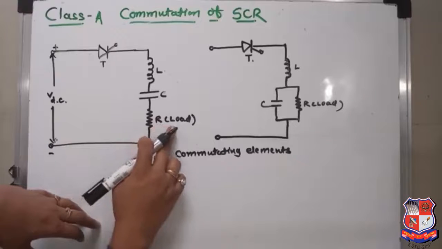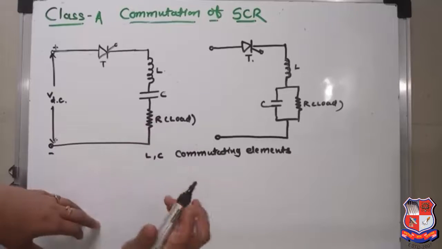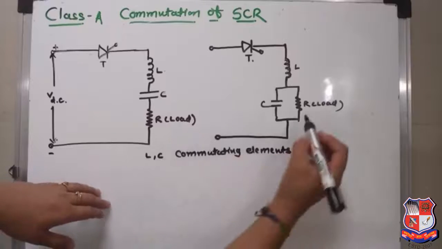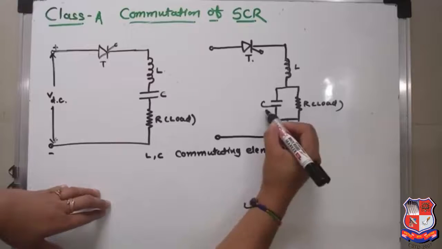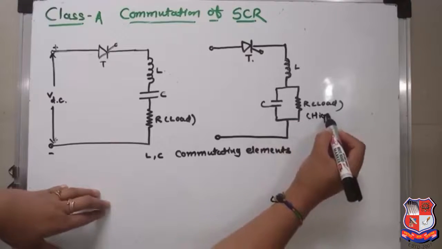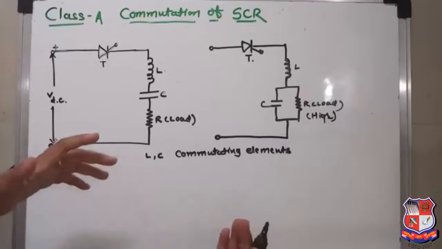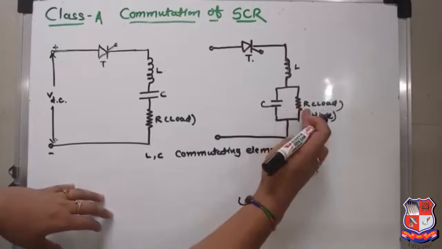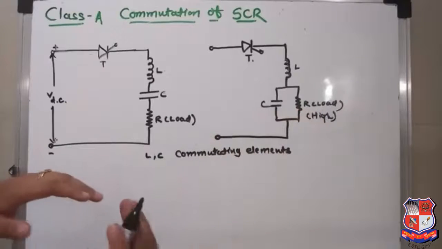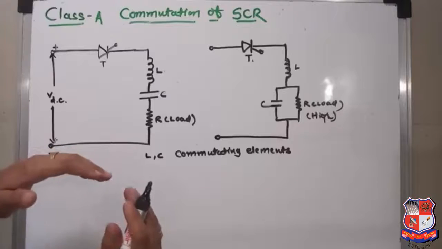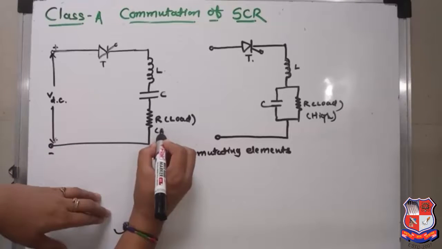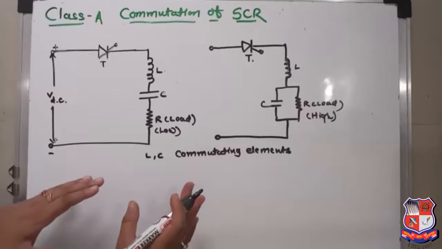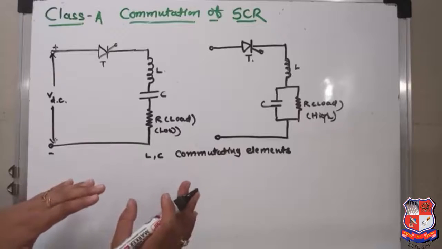Wherever R is the load. Now see, when the value of a load is high, means the resistance is of high value, then that load is connected in parallel with the capacitor. When a load has a high value of resistance, at that time the connection is like this, capacitor is connected across the load, and when the value of resistance of a load is low, at that time it is connected in series with the L and C. So this way you can connect the circuit for the class A commutation.